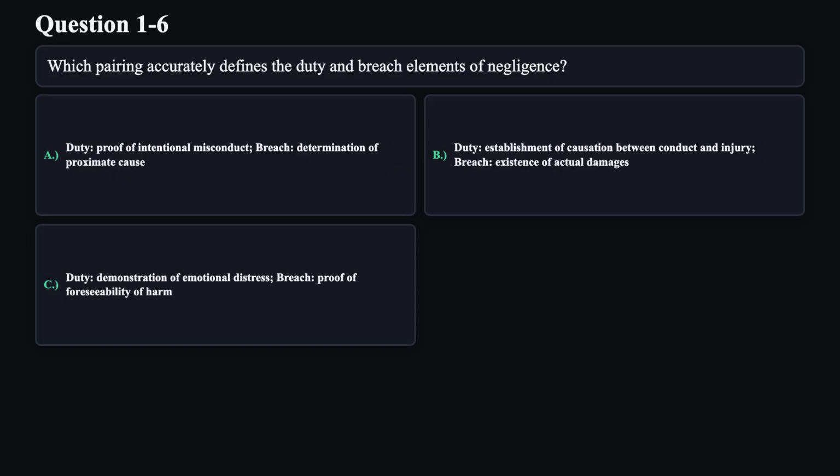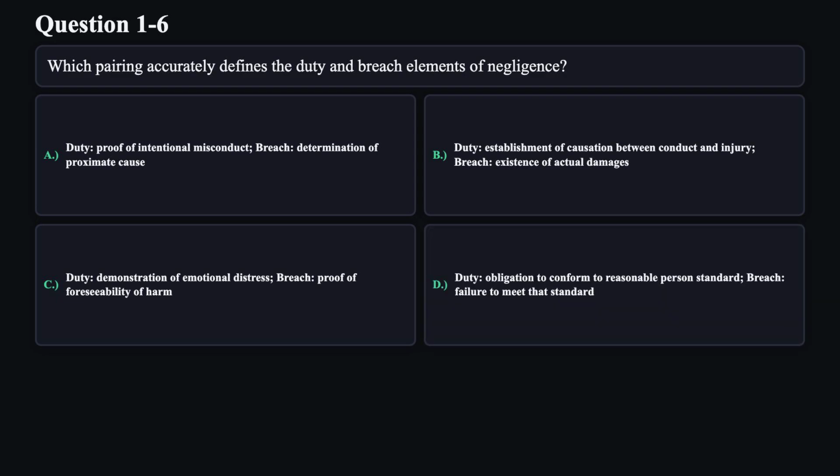C. Duty, demonstration of emotional distress. Breach, proof of foreseeability of harm. D. Duty, obligation to conform to reasonable person standard. Breach, failure to meet that standard.